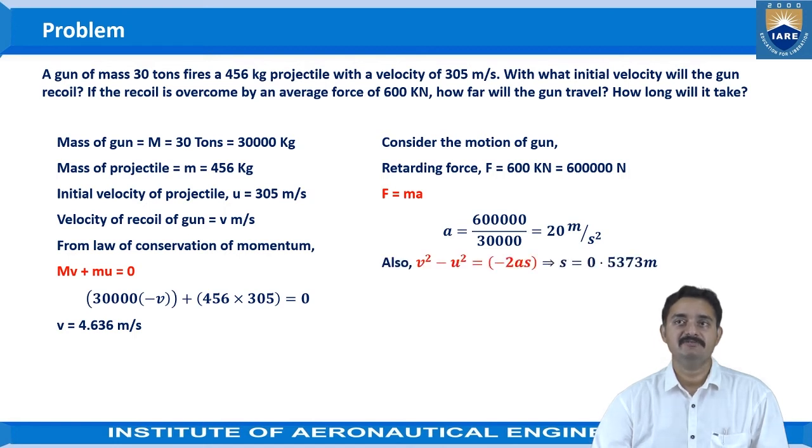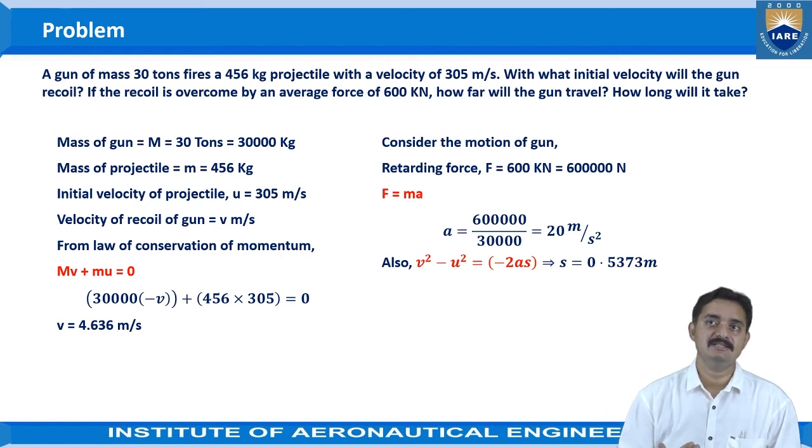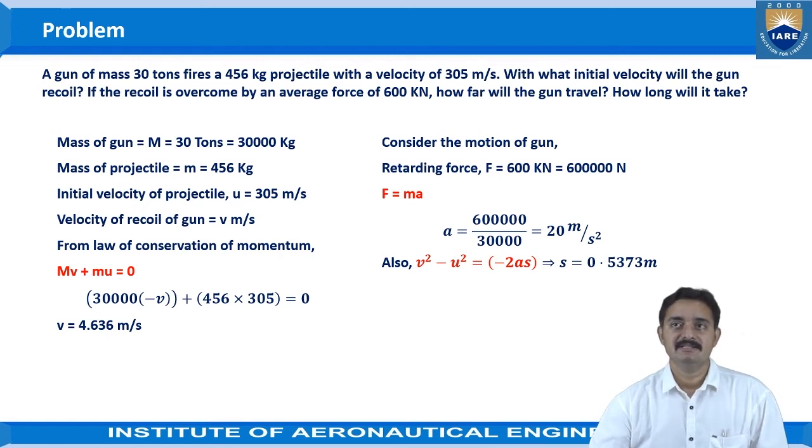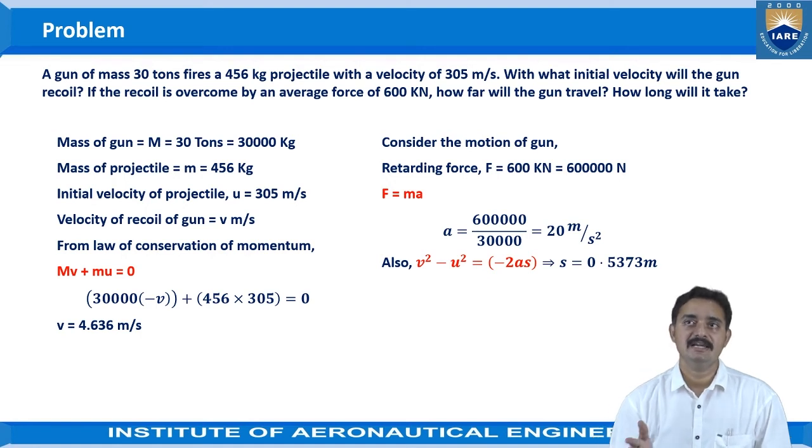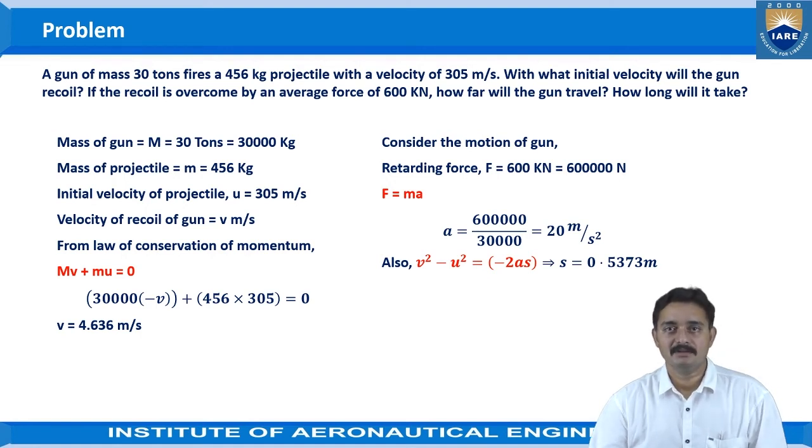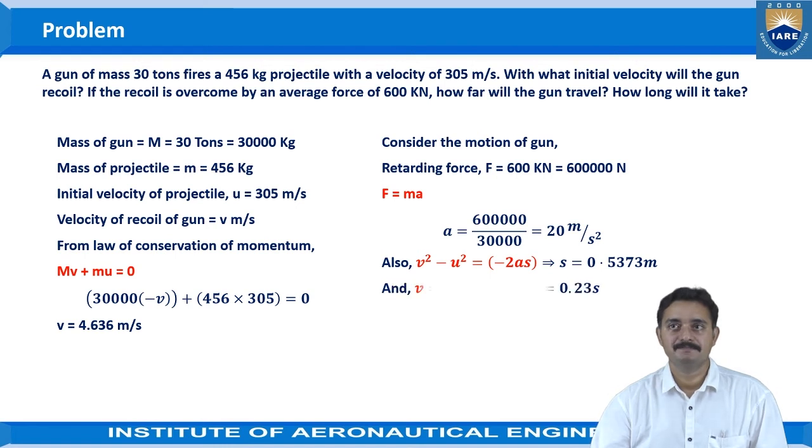Also, we know that v square minus u square is equal to minus 2as. Here minus 2a is considered because it is the retarding force and the retarding movement is in the opposite direction. So the value of s can be obtained as 0.5373 meters. So this is the distance to which the gun travels. And also we have the equation v is equal to u plus or minus at, which gives the value of t as 0.23 seconds.